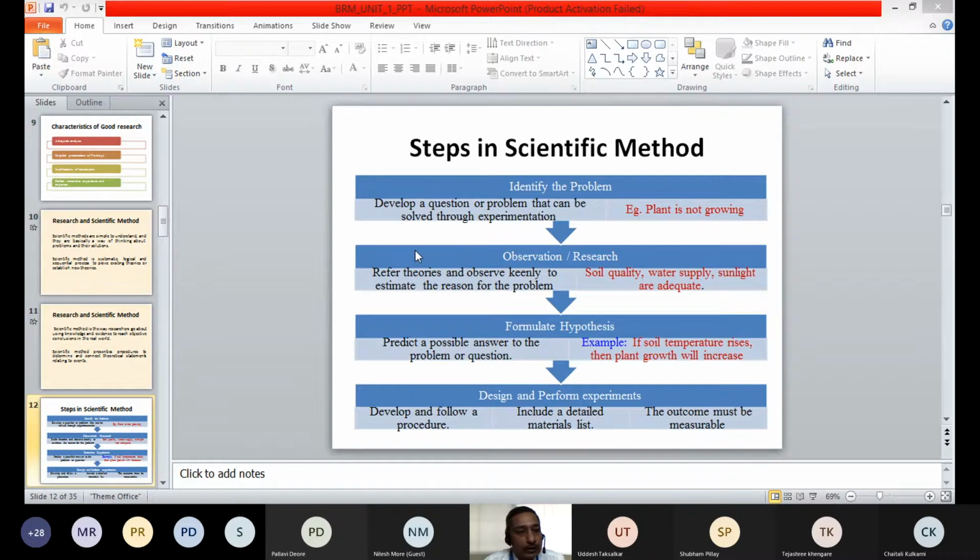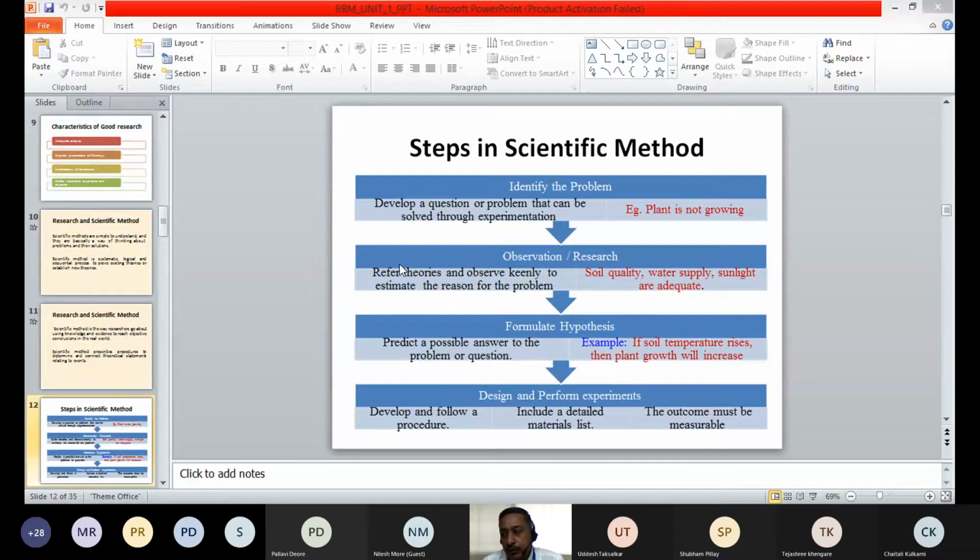You do the observation, then you refer to different theories and literature so as to understand the different reasons for that particular problem. So sales may not be growing because of improper communication to the customers, improper advertisement, or unavailability of the product. There may be different reasons that we have to find out through the theory.